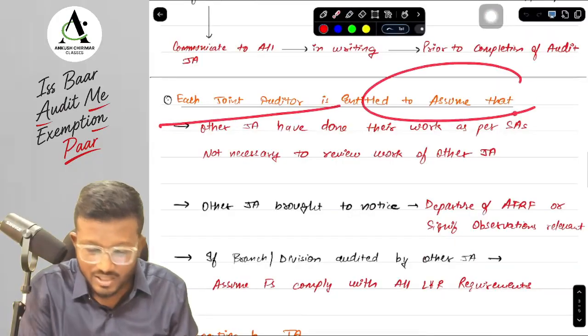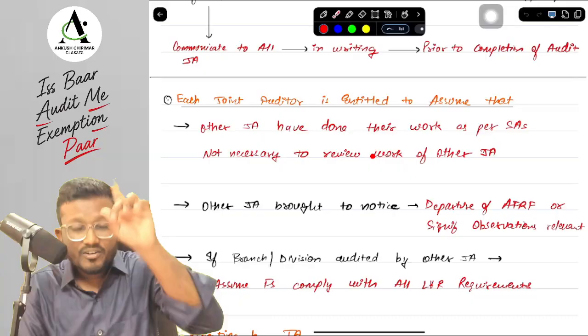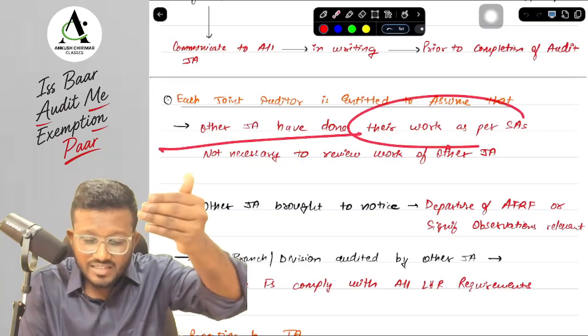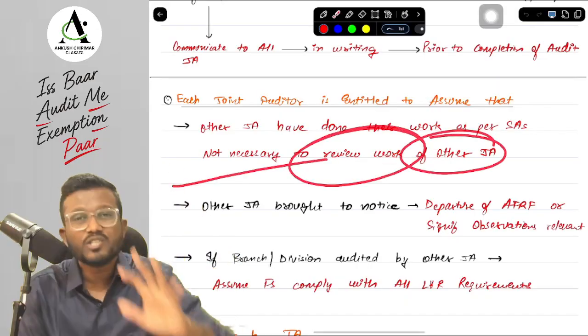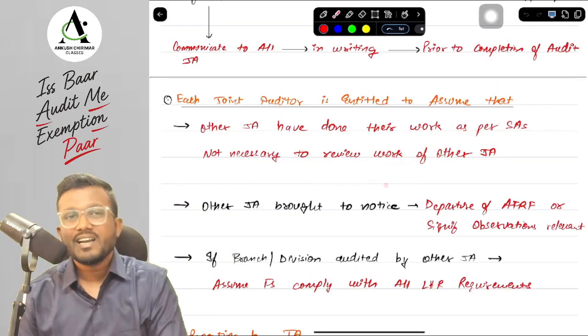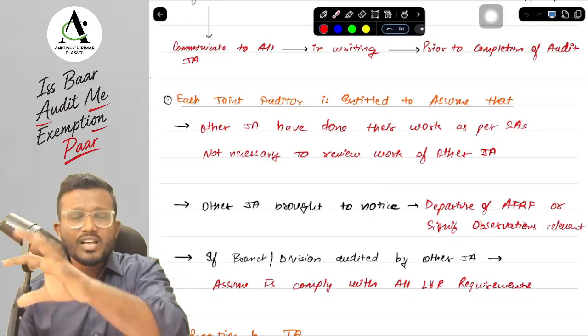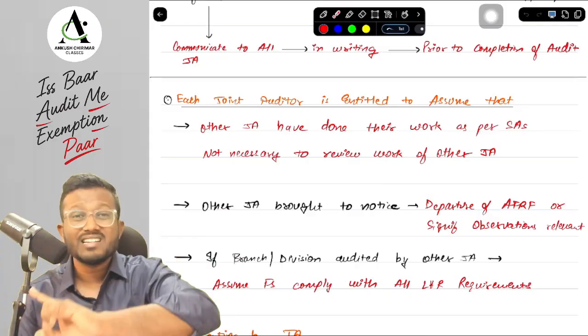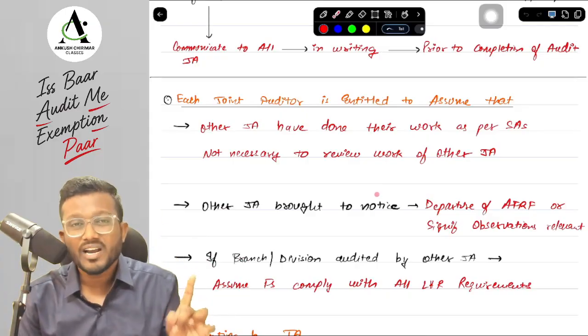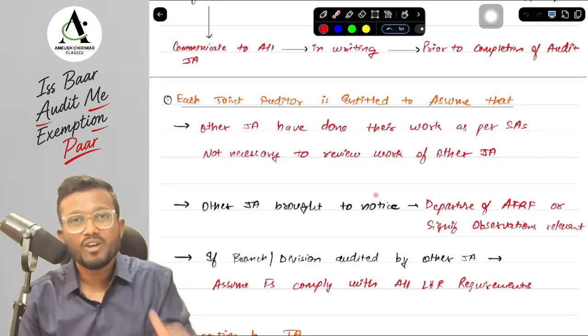Next, they are saying that each joint auditor is entitled to assume. What is the assumption that we can make? First of all, that the other joint auditors have done their work as per SAs. We are not required to review the work of other joint auditors. This is the beautiful thing, right? If other joint auditors are performing their work, they are CAs. I can assume that they have performed their work as per SAs. I am not required to review their work. If I am required to review the work, then I will do the work myself, right?